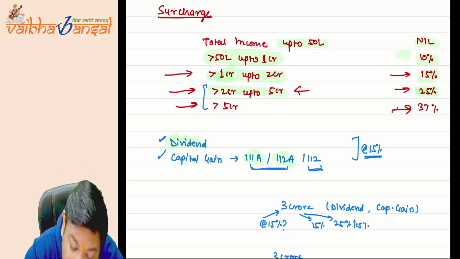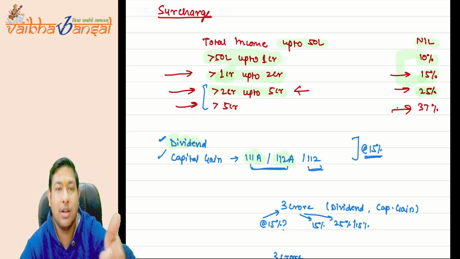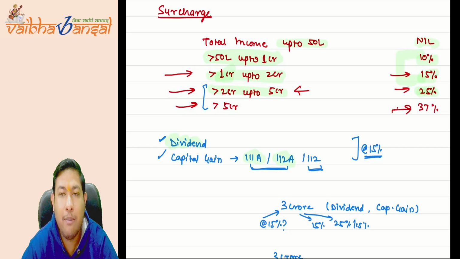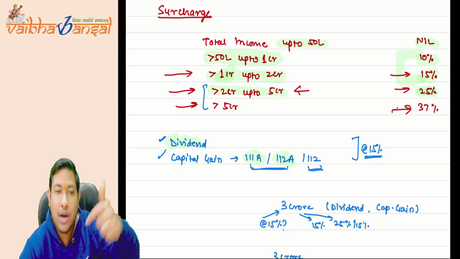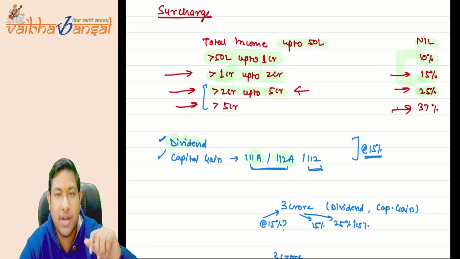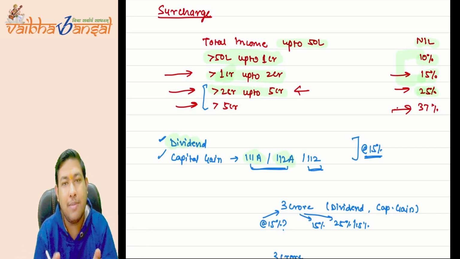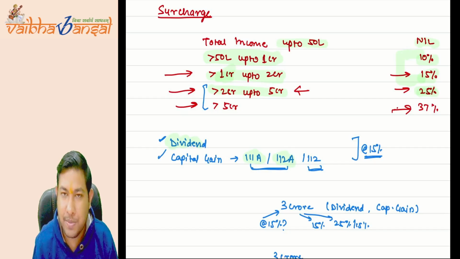Because of this increase of the surcharge rate from 10% to 15%, there will arise the concept of marginal relief as well. Whether the surcharge was not applicable on the old income, or your surcharge rate increases, in both conditions marginal relief will be applicable. I hope it is clear.